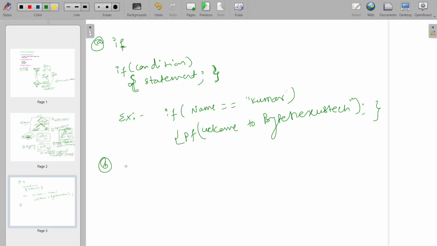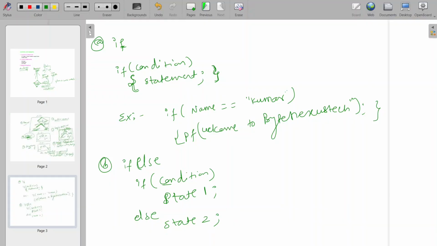The next one will be if else. I hope you are understanding, these are very simple things. For if else, it will check the condition. If it is true, then it will execute statement 1. Otherwise, with the else keyword, if condition 1 is wrong, if it is false, then obviously it needs to go to the else part, that is statement 2.